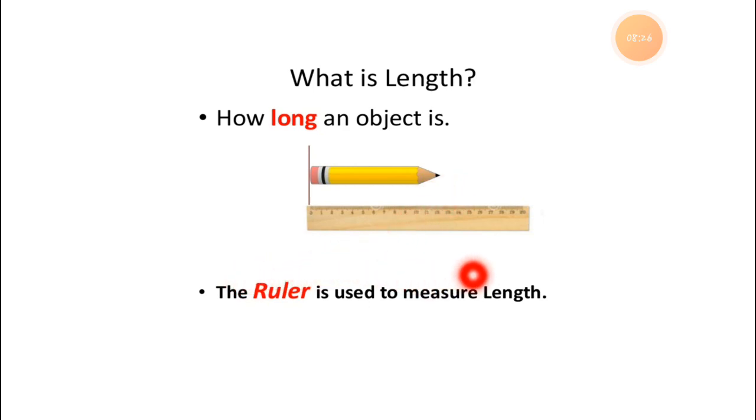So the ruler is used to measure the length. If you want to measure your pencil, your eraser, or your book, if you want to measure small things, you can use the ruler. If you want to measure small things which come in centimeters, you can use the ruler, or you can call it a scale, which you all have, right? So the ruler is used to measure the length.